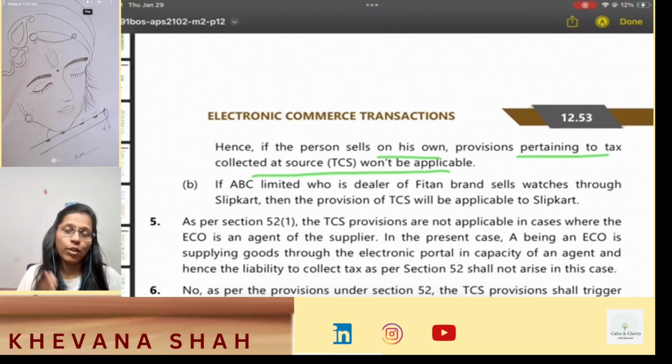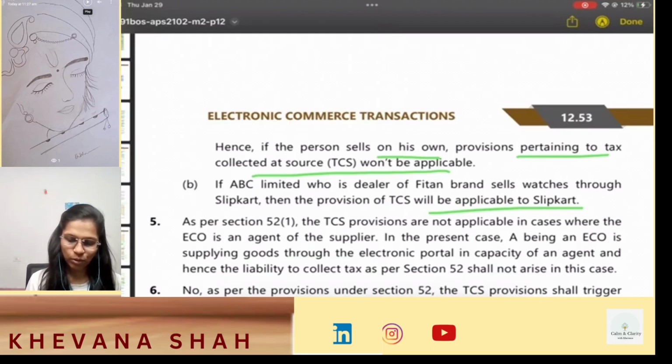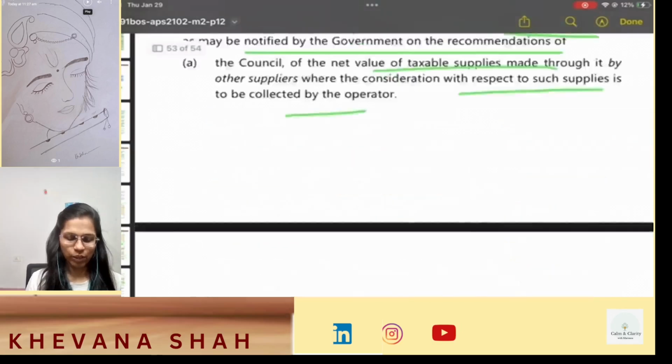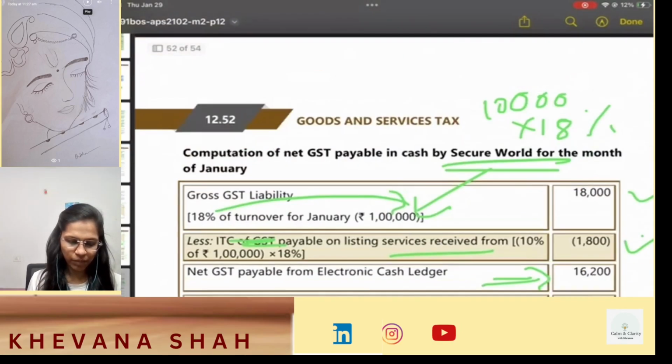Okay, if you are an ECO but you are supplying someone else's goods through your website, in that case you are supposed to collect tax at source. So in the second case, where ABC Limited, who is a dealer of Feeten brand, sells watches through Flipkart, then the provisions of TCS will be applicable to Flipkart. Okay. Then question number 5.